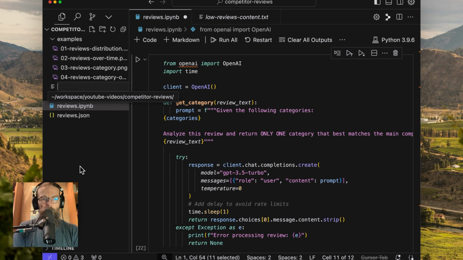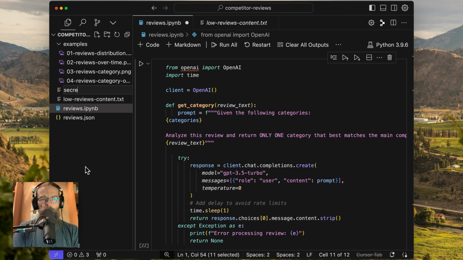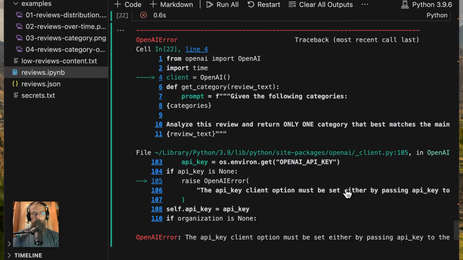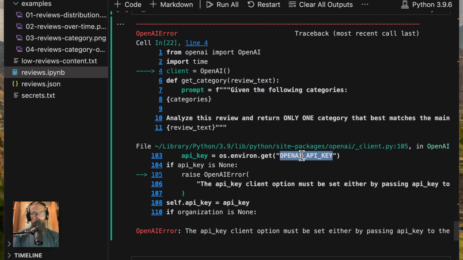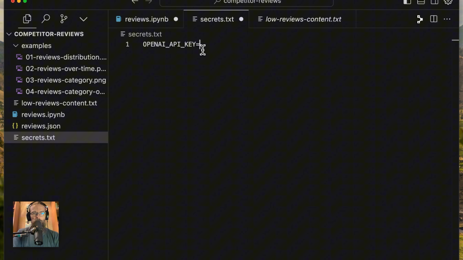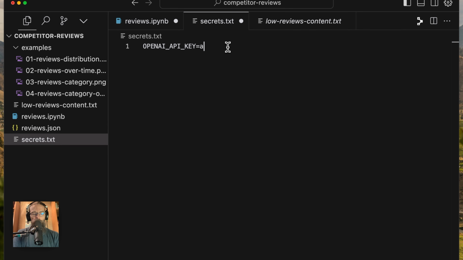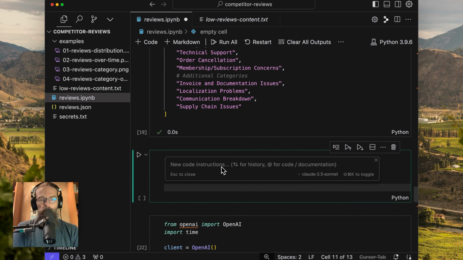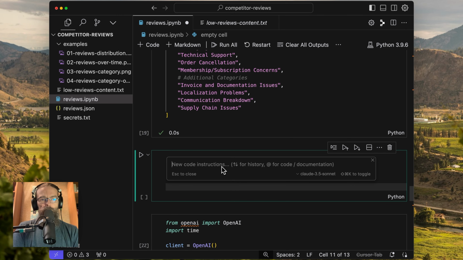So I'm going to set this up right now. The way I would typically do this, there's probably fancier ways to do this. I tend to do this the exact same way every time, just to keep it fairly simple. All of this code lives locally on my computer. I don't share it anywhere, so I don't worry about it. But for the sake of the video, I'm going to put this in here, and my API key, once I got it, is going to go right here, and I'll leave it in this secrets.txt. So the way I will do this typically is I will just push the secret into the environment, and I'll do it like this.